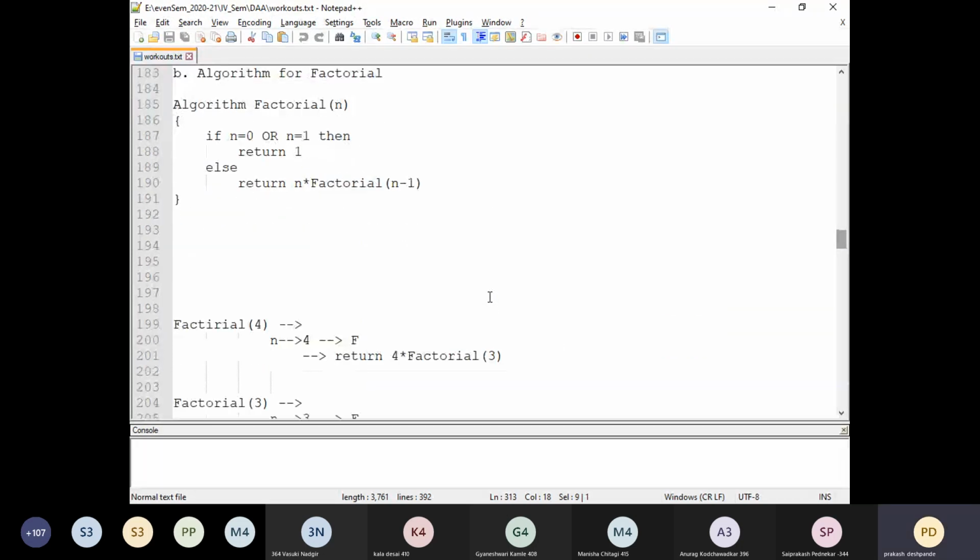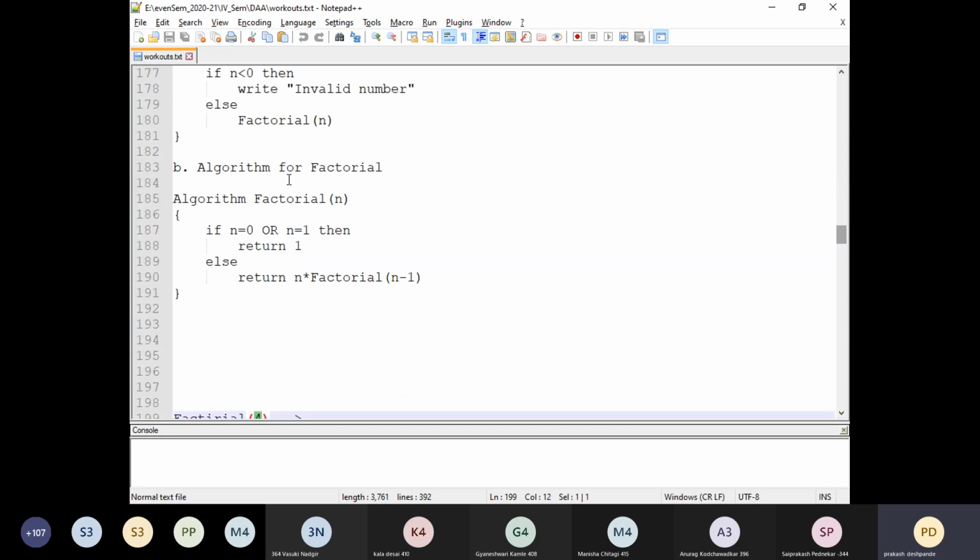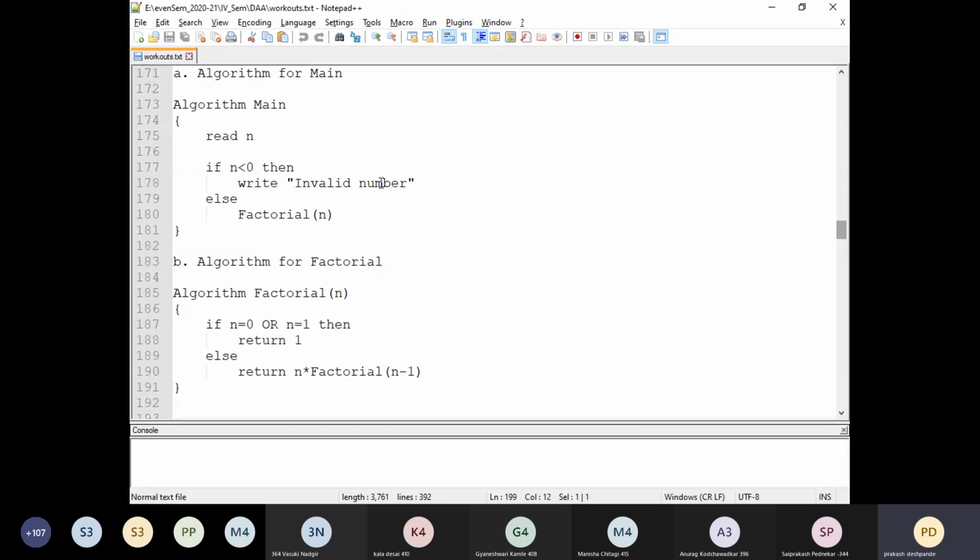See here. When we call the factorial, suppose we read the number and this number is 4. The number is 4 and the factorial function is called here. So here with n as 4 it is going to be called. So here n is equal to 4. This is the first time the factorial function gets called.